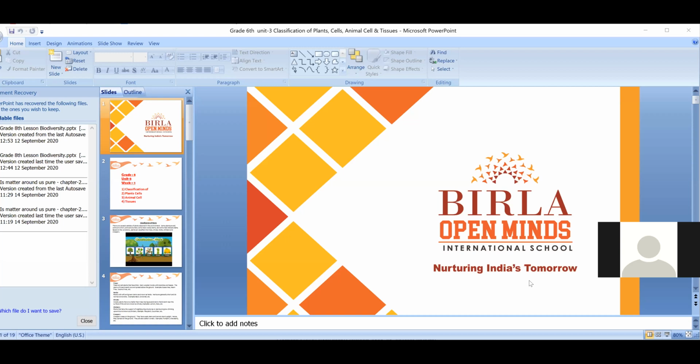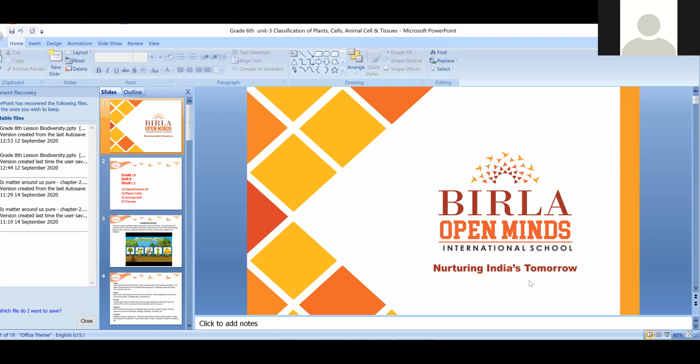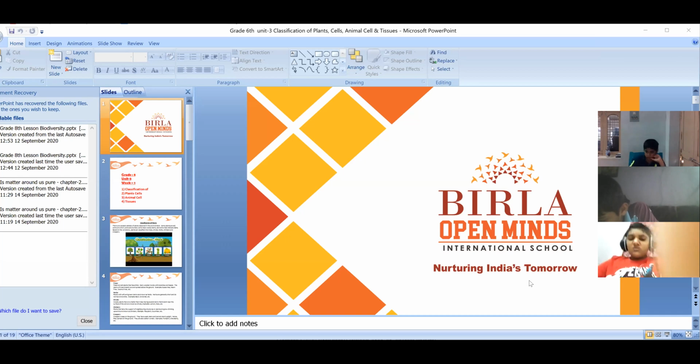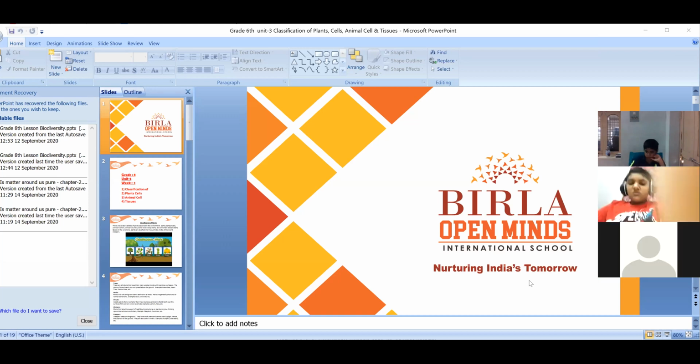So we all love to keep plants. Even we keep the plants indoor also, a few pots inside our room, inside our hall also. Why do we keep plants, children? We keep plants because they give us oxygen. And even the green color is the resemblance of peace. We feel very peaceful if we see the green color. If we look at the flowers, we feel very nice, we feel very pleasant.